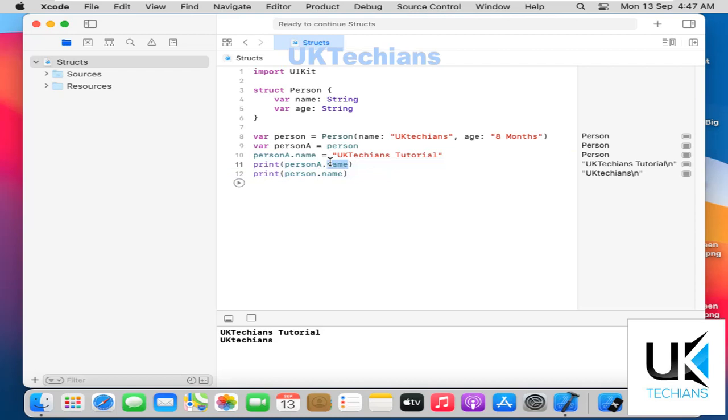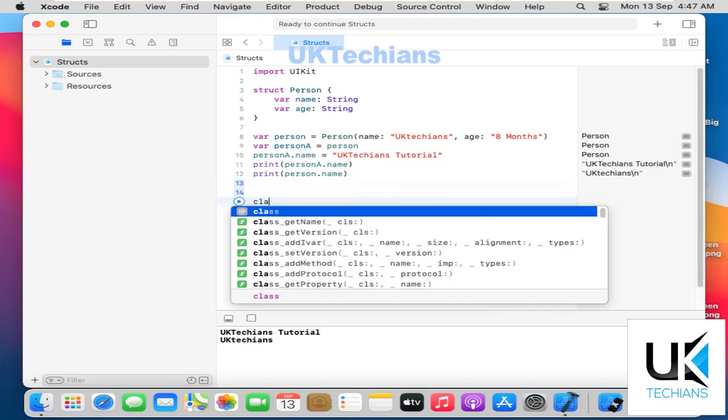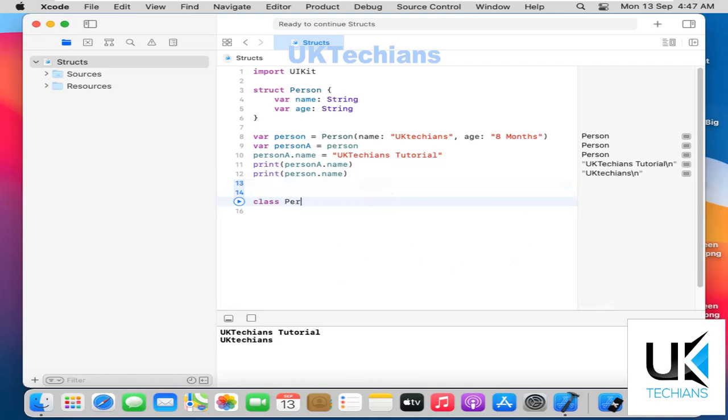The reference means that you are just referring to a variable and containing the particular reference to it. So let's see another example of why we use structs rather than classes. So let's create here a class and say person class like this.